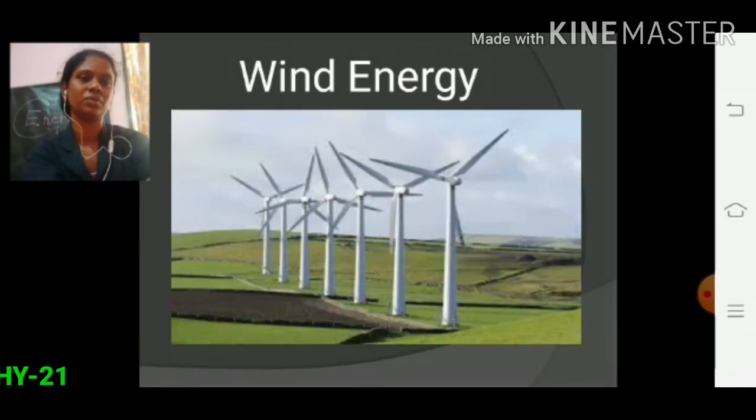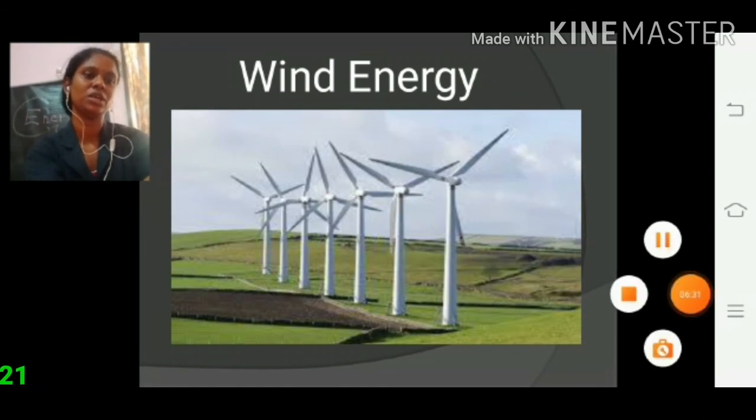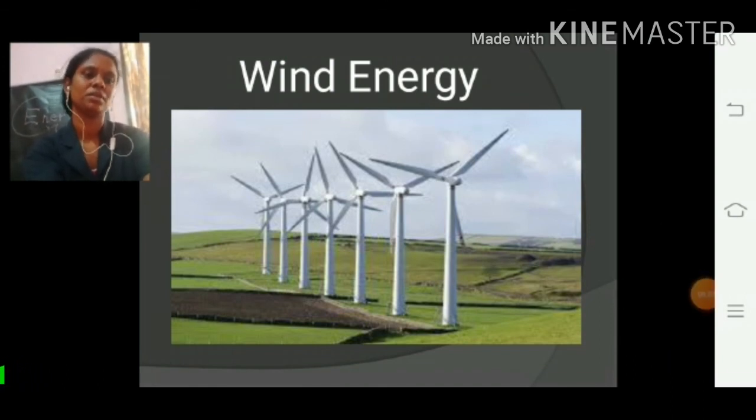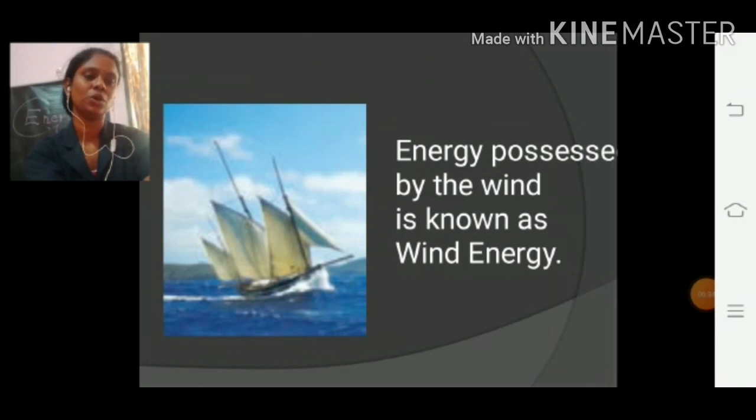Students, we have learnt two types of energy in this class, mechanical energy and wind energy. So hope you all understood.